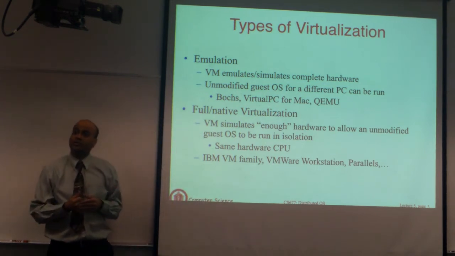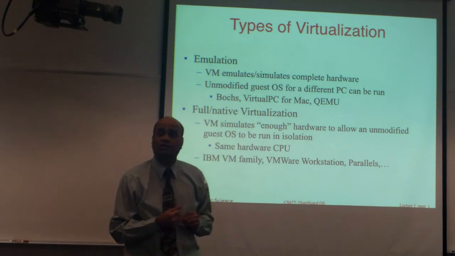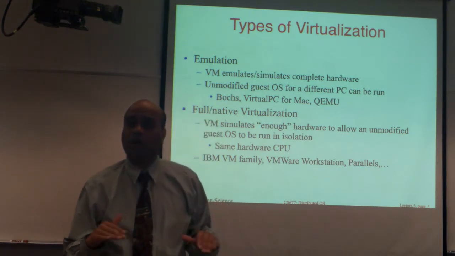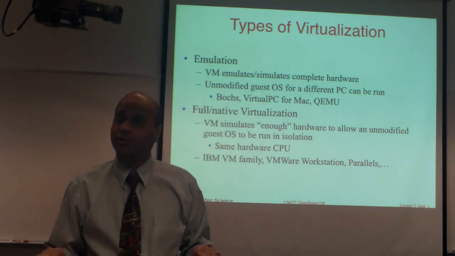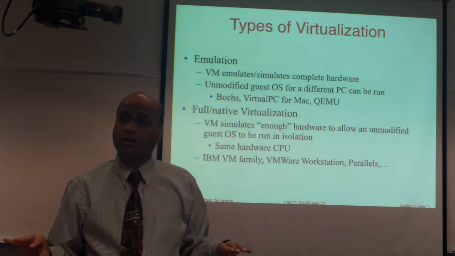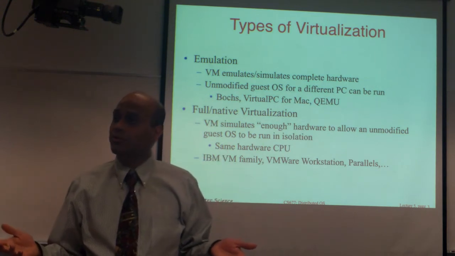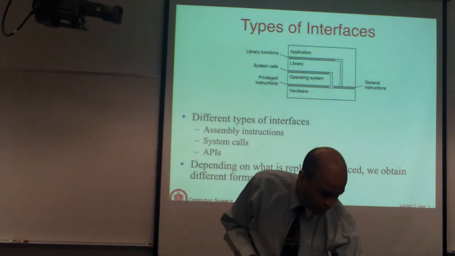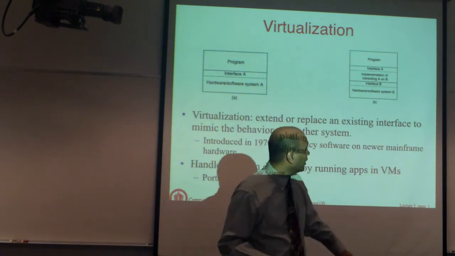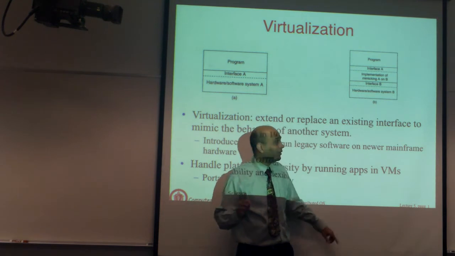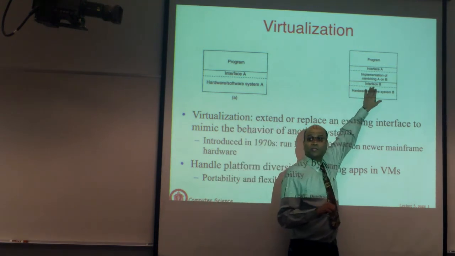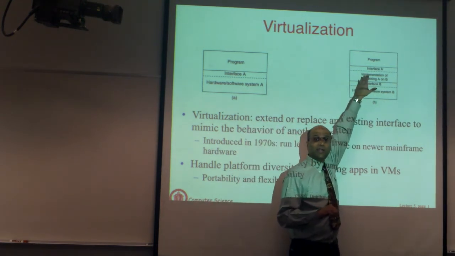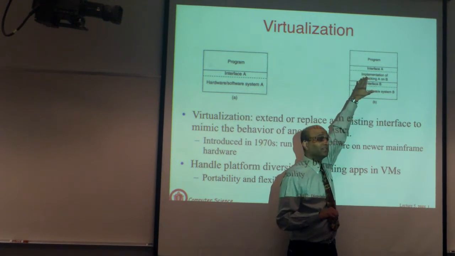In native virtualization, okay, what you're doing is the interface that you have, that machine interface B, and the interface you're emulating, which is machine interface A, are one and the same. Let's say in Virtual PC for Mac, this was a PowerPC interface B. A was an Intel x86 interface.